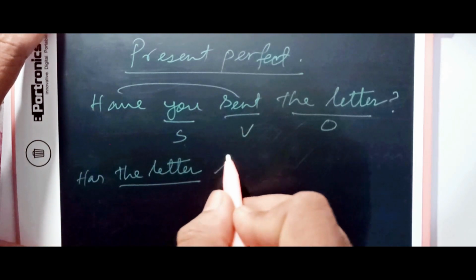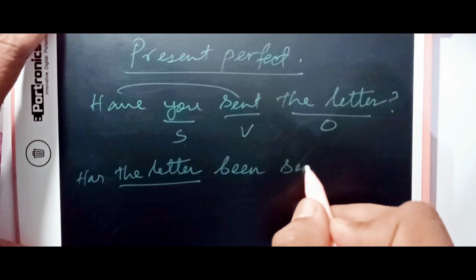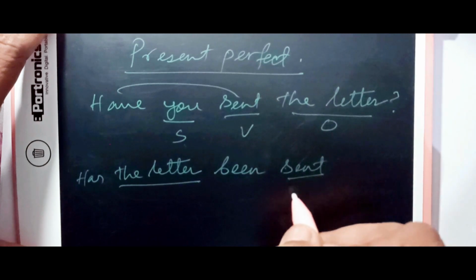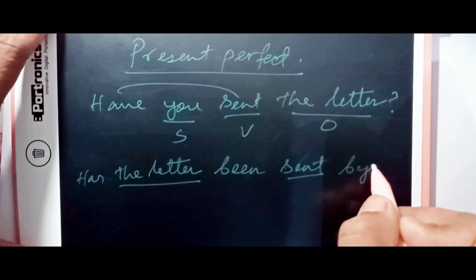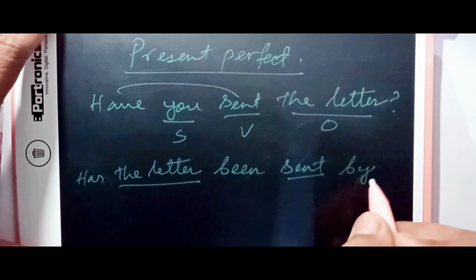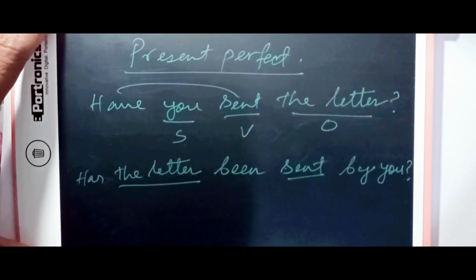Has the letter, and then we introduce been, then our main verb comes down as it is because this is the past participle. Has the letter been sent by, the subject becomes object, question mark. This is what it is.